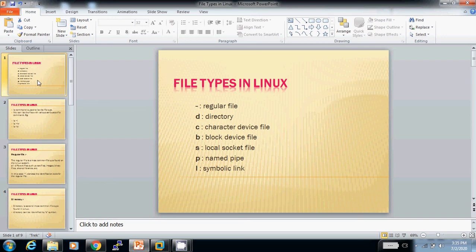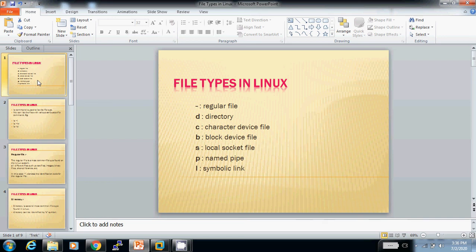Hyphen is used for regular file, d for directory, c for character, b for block file, s for local socket, p for named pipe, l for symbolic link. In Linux, each and every file type has its particular symbol, and each file is identified by its symbol.